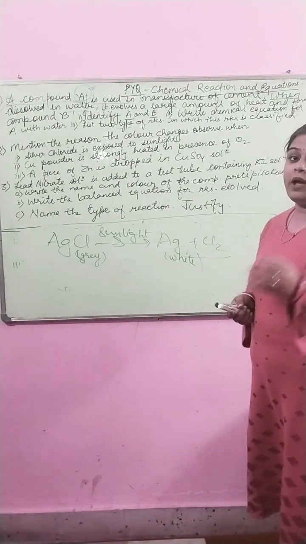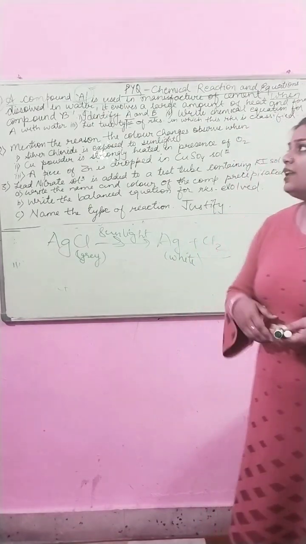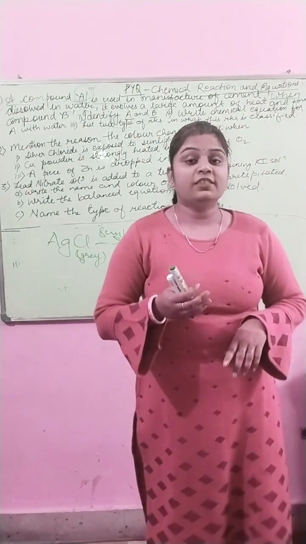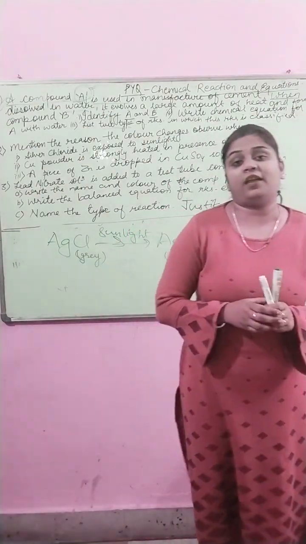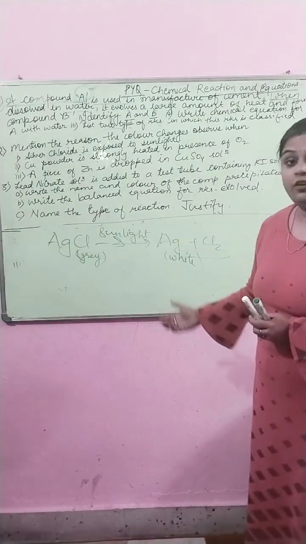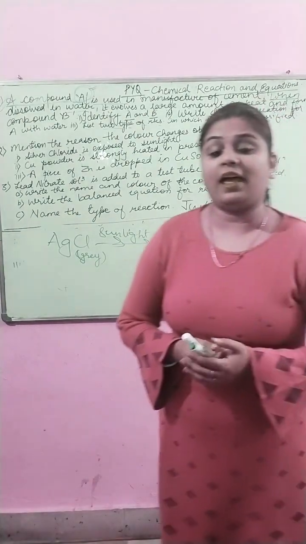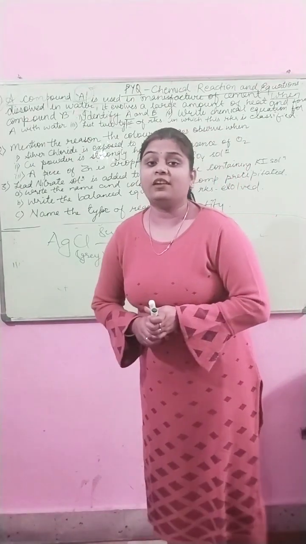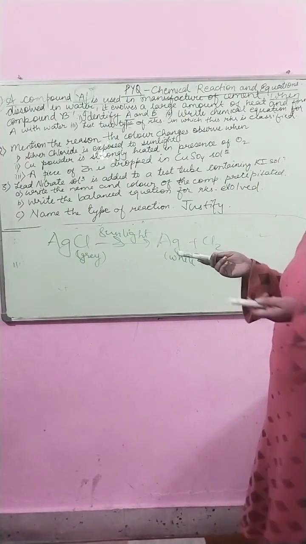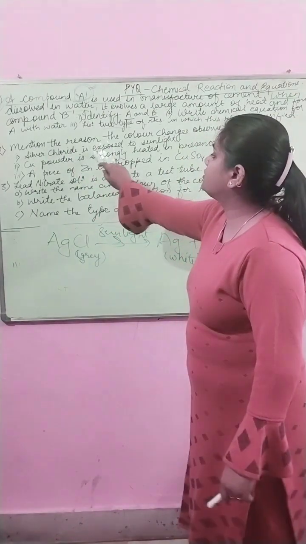So we all have studied combination, decomposition, displacement, and double displacement, and in decomposition reactions we have studied three types. That is, decomposition may occur by light, that is sunlight, photolysis or photo decomposition; or electric current, that is electrolysis; or the third one, due to heat, that is pyrolysis, where due to very high temperature the decomposition takes place. So this was the reaction when exposed to sunlight.